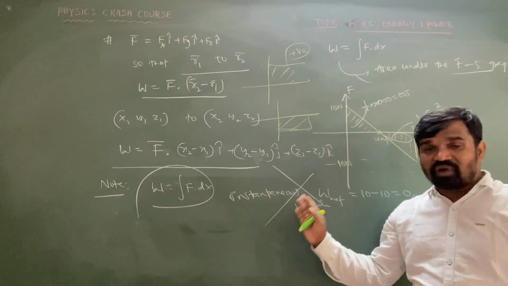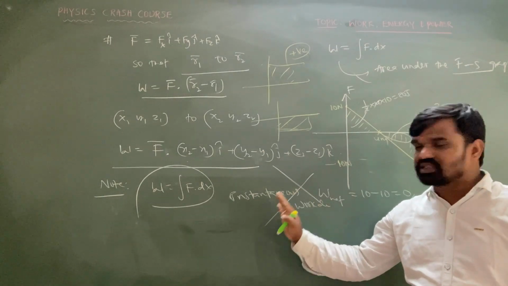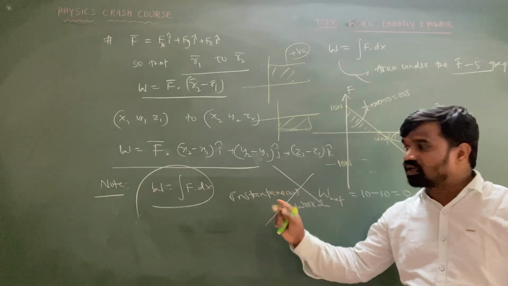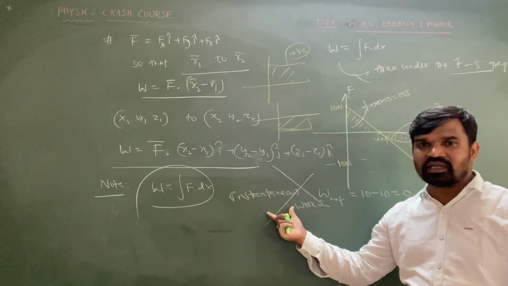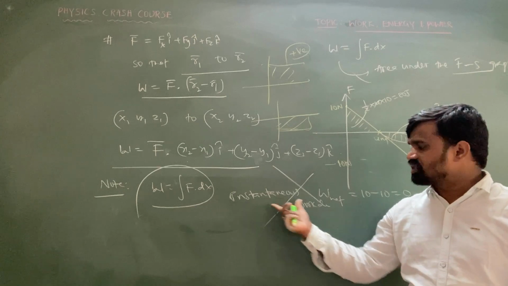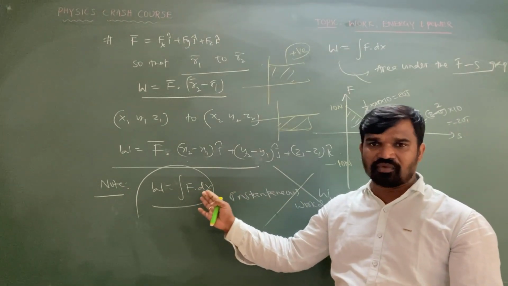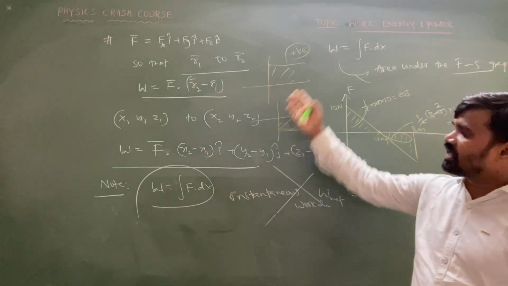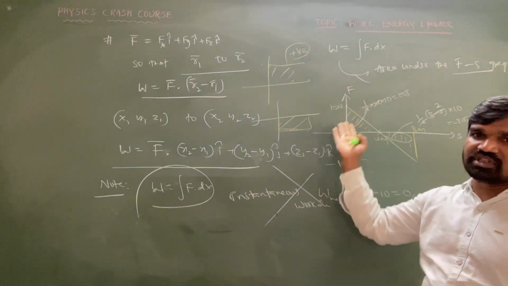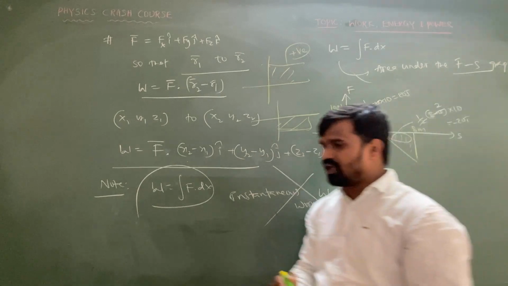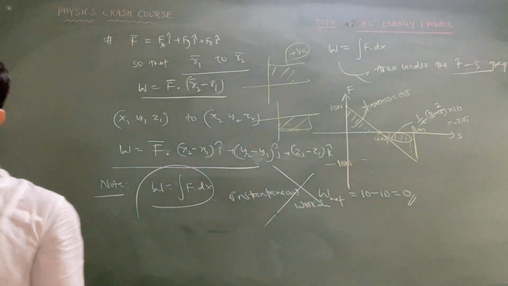Instantaneous means what is the work at a particular instant is not possible. We can calculate the work done for an interval, but we can't calculate the work done for an instant. So instantaneous work done is meaningless because work done is equal to the integration of force and displacement. That is why the area under the F-s graph is equal to work done only. So this is the way to remember these particular points.